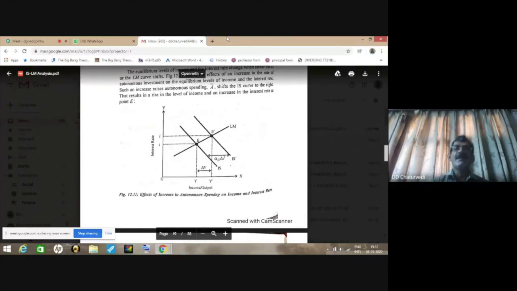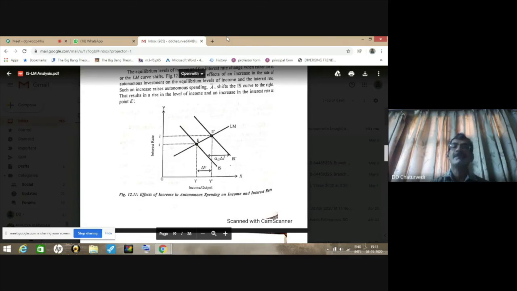Where delta I bar is investment spending, and if it is delta A bar, it is autonomous spending. So if the cause is a change in investment, we will write alpha G into delta I bar. If it is any type of spending, we can also write alpha G multiplied by delta A bar. In equilibrium, the change in income level is less, but the horizontal shift in the IS curve is more.